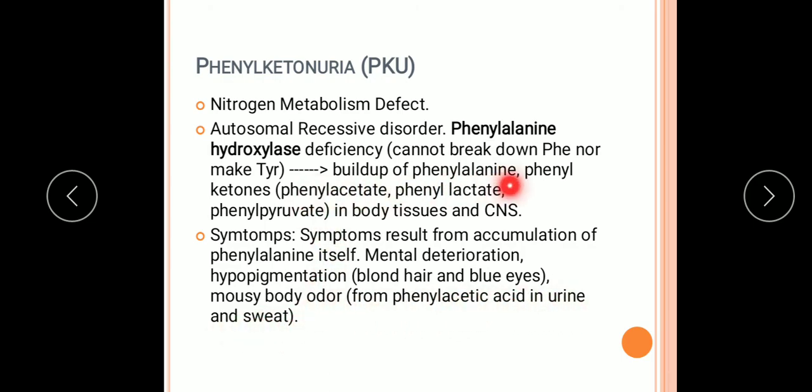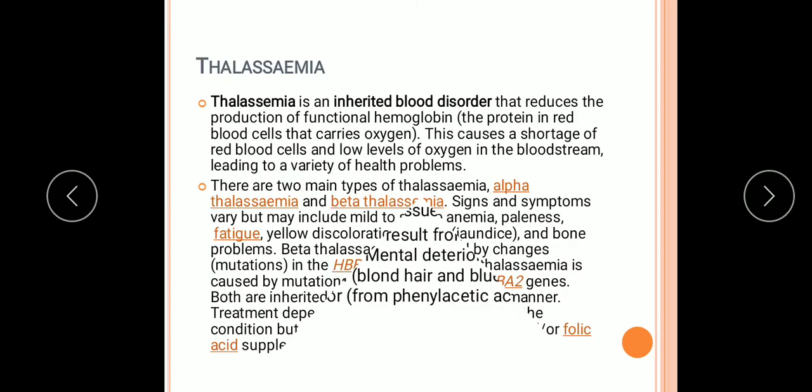These products, phenylacetate, phenyllactate, phenylpyruvate, accumulate in the body because phenylalanine cannot be further broken down, and metabolism is disturbed. So this is phenylketonuria.